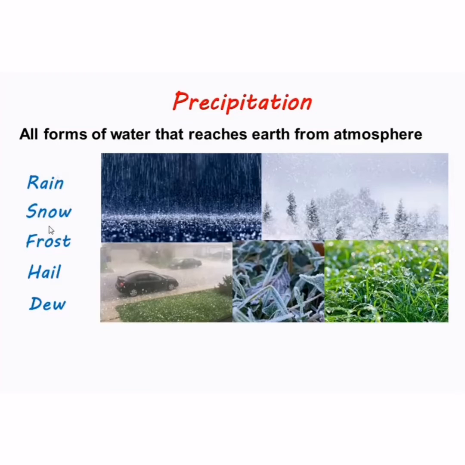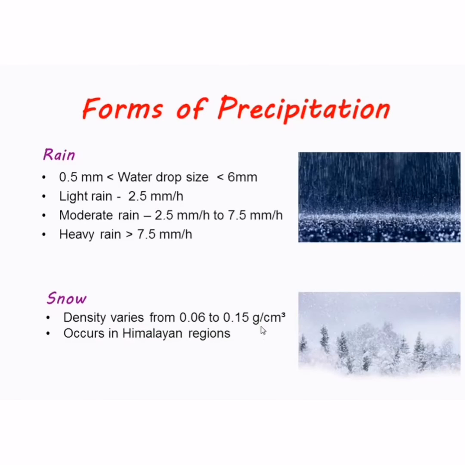Precipitation is all forms of water that reach earth from the atmosphere: rain, snow, frost, hail and dew. Forms of precipitation: rain, with water drop size 0.5 to 6 mm; light rain 2.5 mm, moderate rain 2.5 mm, heavy rain 7.5 mm. Snow density varies from 0.6 to 0.50, occurs in the Himalaya region.